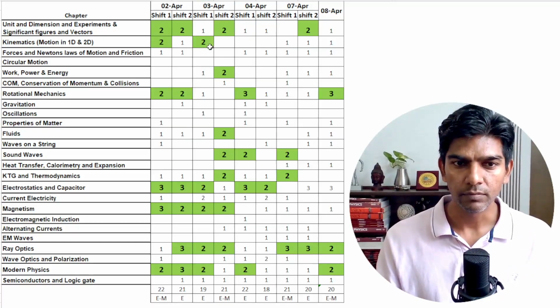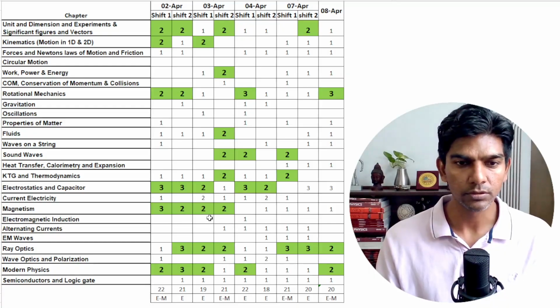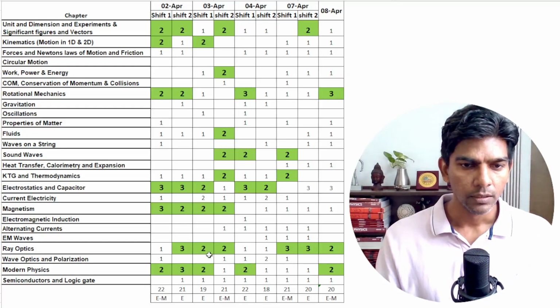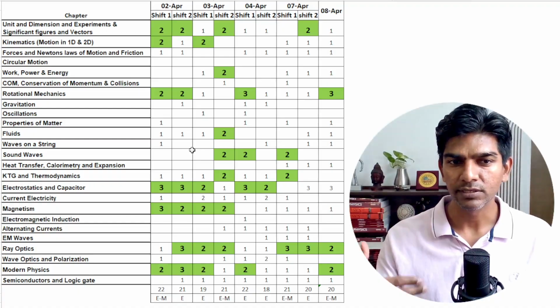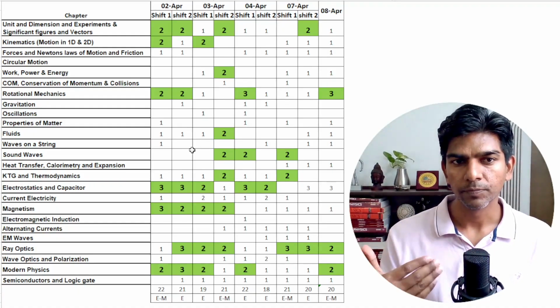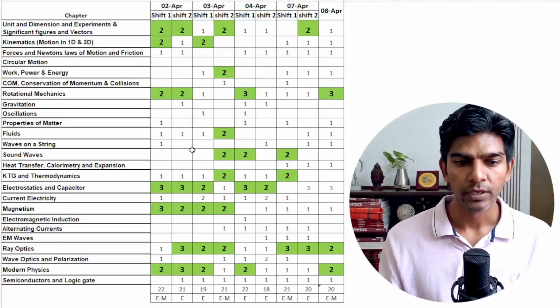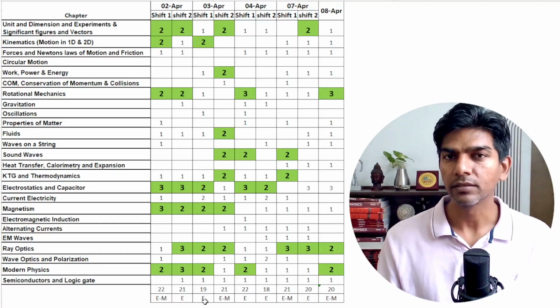In shift 1, there were 2 questions from kinematics, 2 questions from electrostatics and capacitor, 2 questions from magnetism, 2 questions from ray optics, and 2 questions from modern physics, right? Overall, you can say the analysis is more or less similar to 2nd April shift 2. And this is the data of 19 questions, and again the difficulty is easy.